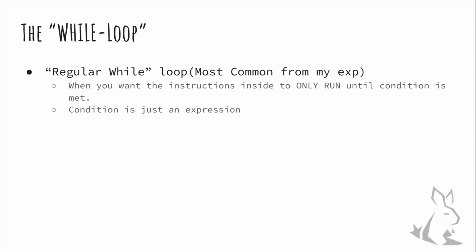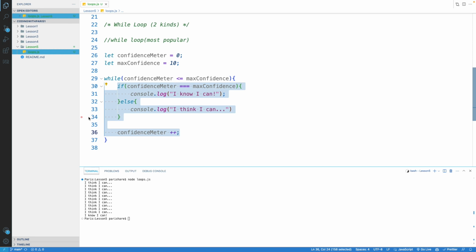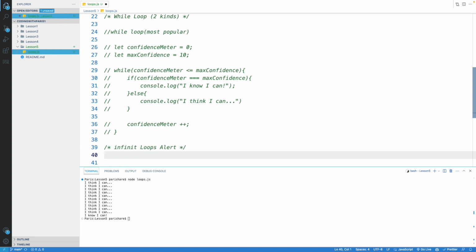A gotcha with while loops is that you have to always make sure that the last time you want to iterate is accounted for. But I want to show you something else here about while loops that will be very important. So let's go ahead and comment that out quick and talk about something called infinite loops. With while loops, you always have the potential to accidentally get your code to sit and cycle forever. So let's give an example of this and then we'll talk about it a little bit more.